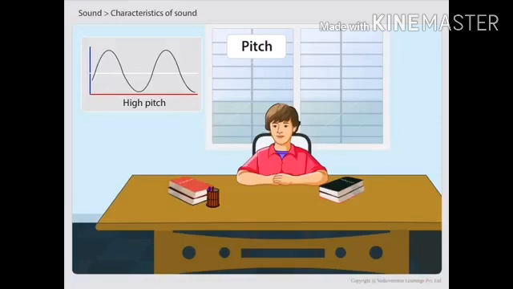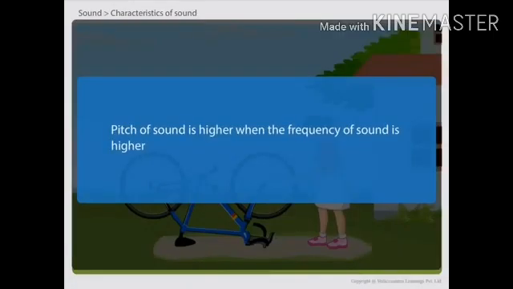That is, pitch of sound depends on the frequency of sound. That means it depends on the frequency of vibrations produced. Pitch of sound is higher in a child than that of an adult. Now, pitch of sound is higher when the frequency of sound is higher.